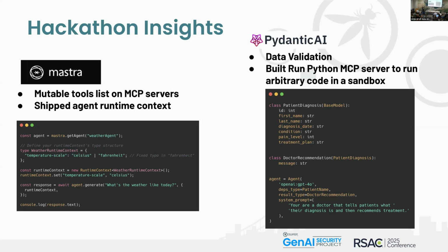Also, the tools list on MCP servers can be mutable. For one example, I was building something with the GitHub MCP server and I wanted to create PRs, but I didn't want to be able to delete things in GitHub. I didn't need the delete MCP tool that came with it, but it's a mutable tools list, so you can get rid of the tools that you don't need, which is helpful for security, because we want to prevent excessive agency and tool misuse.